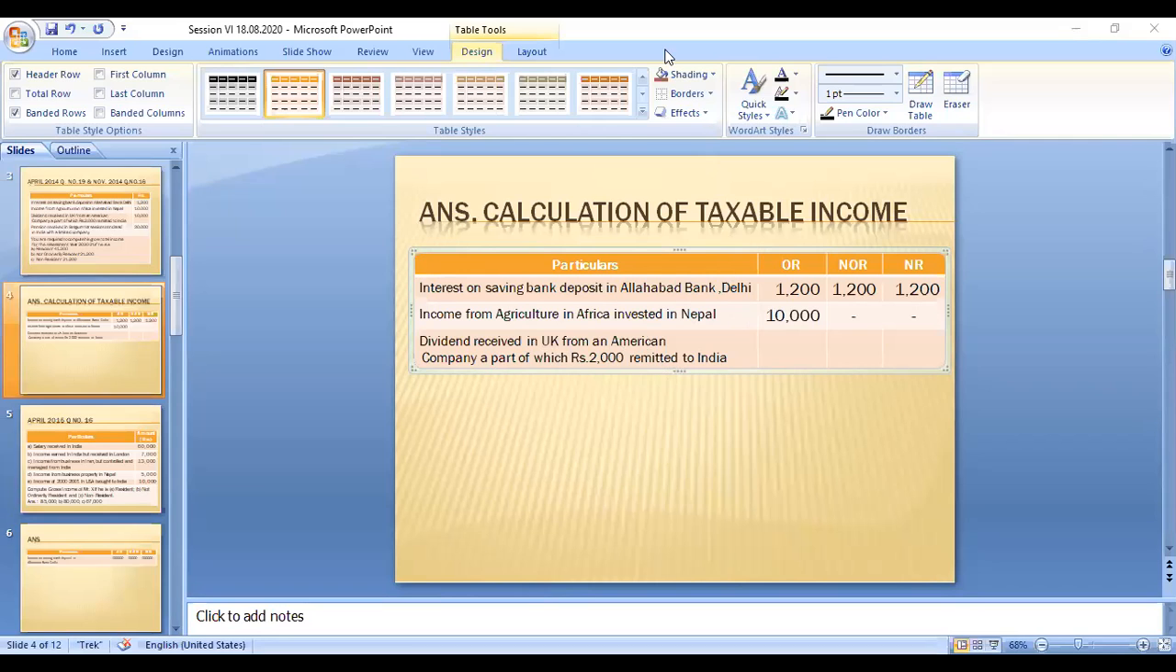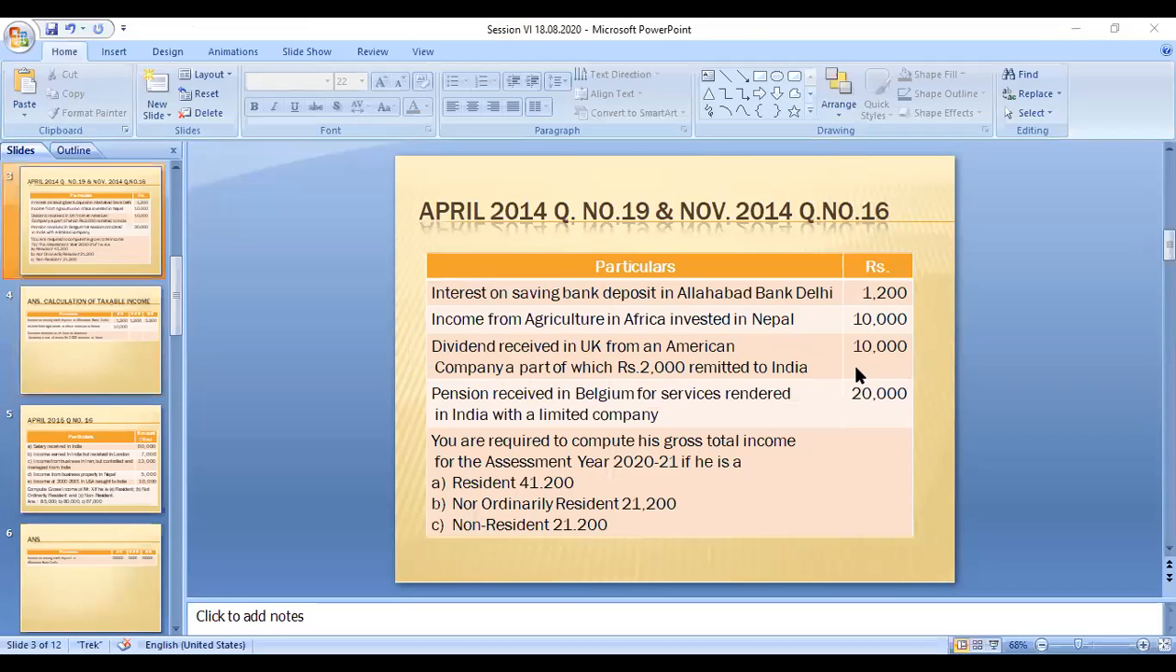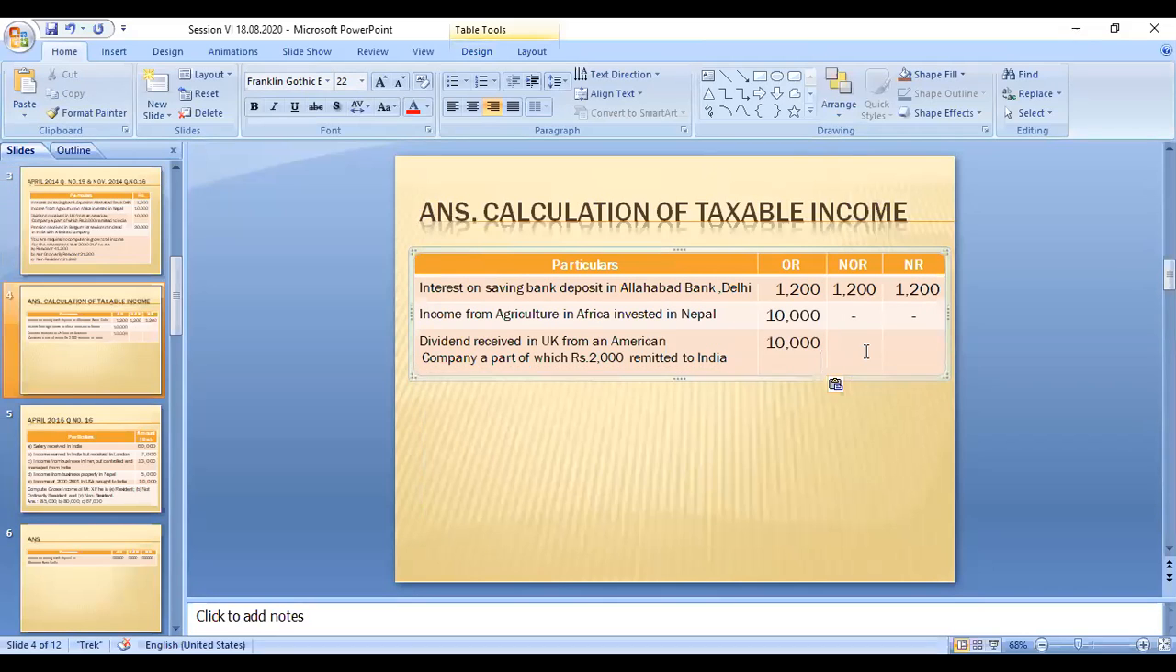So that amount is 10,000, and it is not taxable for these two categories. Only this person will be taxable. Because he is an ordinary resident, whatever income is received outside India, he has to pay tax on it. So that is for this 10,000 rupees.